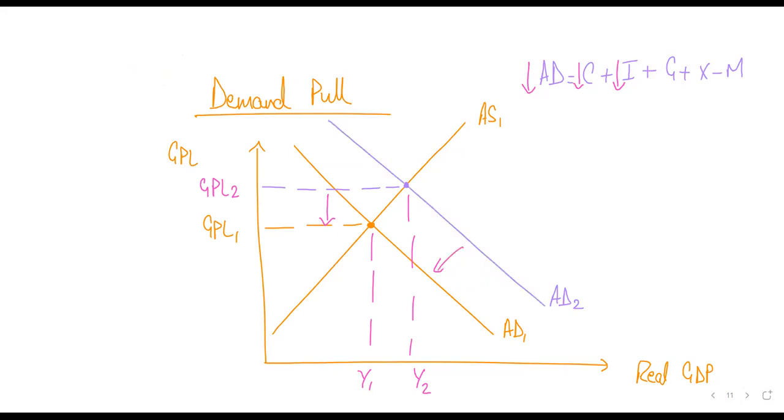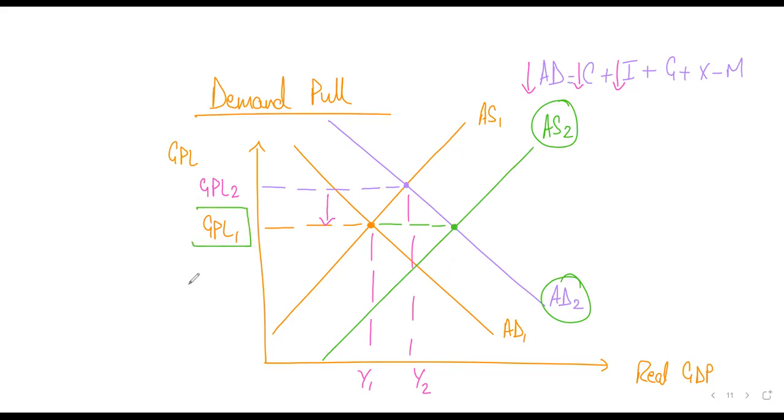what would that do? That would cause your supply curve to shift to the right. Are you getting me? Now, this is your new supply curve, and this was your aggregate demand. So your aggregate demand has stayed where it was. It didn't shift back. But you can see that with the rightward shift in aggregate supply, your prices are again at the same level where they were. So are you getting me? Right? So this is the benefit of